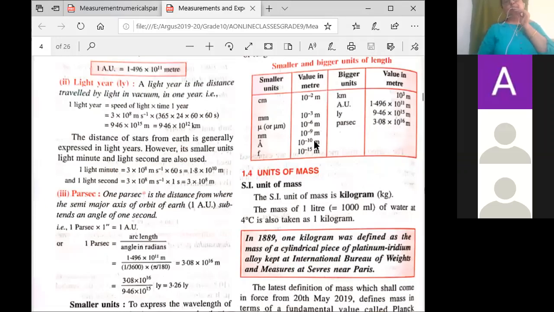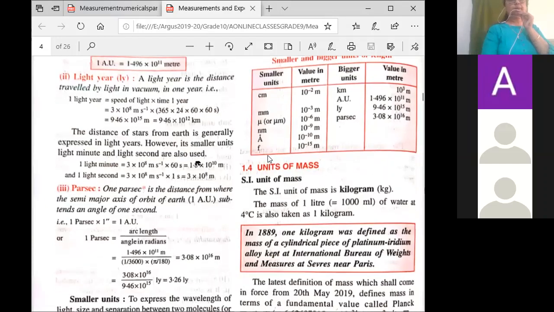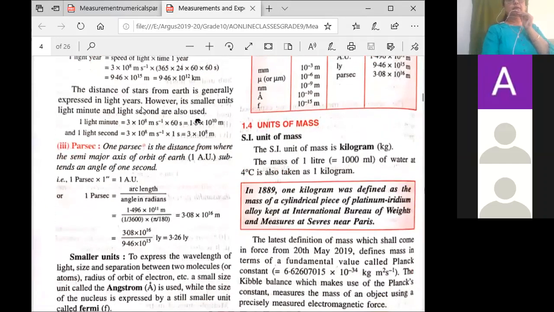They are using nanometer. But still we have to study, and we have got some questions also where we have to do it for angstrom. And there is Fermi. Fermi is 10 raised to minus 15 meter. Again, this is used to measure very, very small units related to atoms and so on. Okay. So now here you will learn